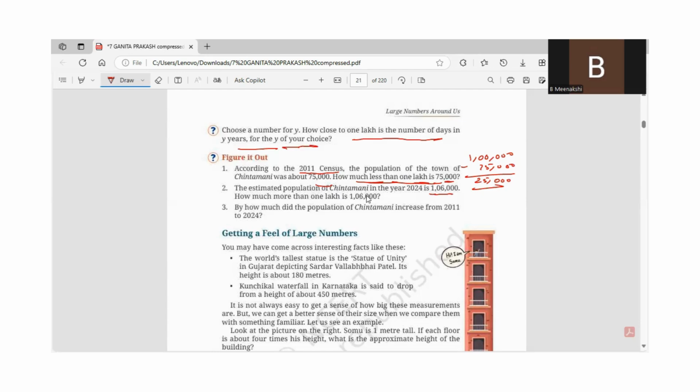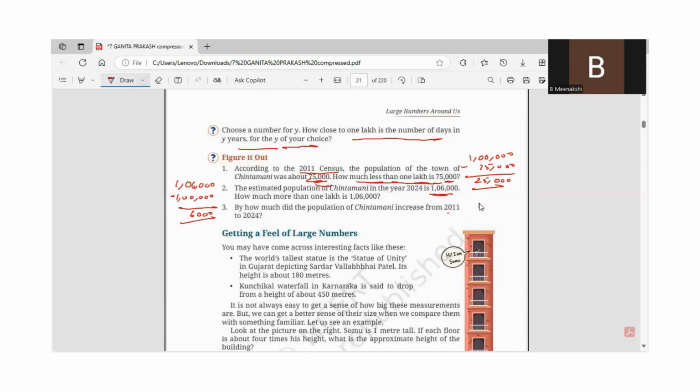How much more than 1 lakh is 1 lakh 6,000? You have to subtract 1 lakh from 1 lakh 6,000. So 6,000. By how much did the population of Chintamani increase from 2011 to 2024? From 2011 to 2024, how much did it increase? So you need to check that. You have to subtract 75,000 from 1 lakh 6,000.